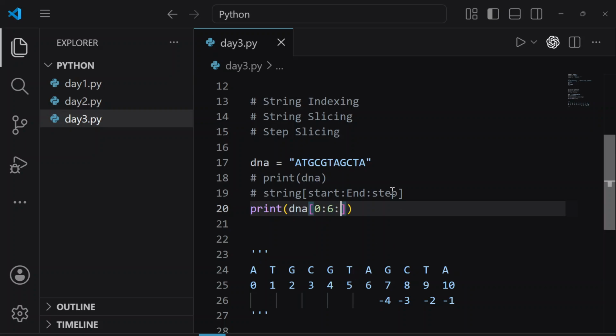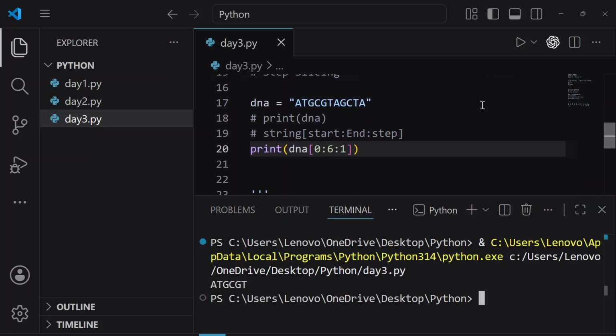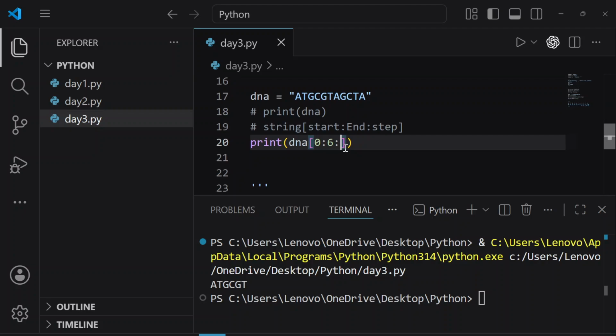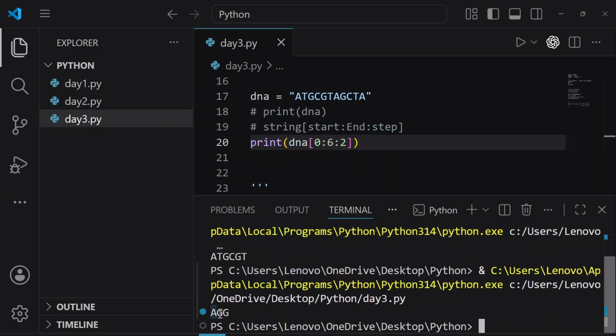And here we are going to give step. First of all, let's write 1 here. We understand step 1 means A, then T, then G, then C, then G, then T. Right? This is 1 step. Means we are going to see A, T, G, C, G, T. Let's run it. So here we are seeing A, T, G, C, G, T. Now if I increase the step, this time we are seeing A, then we will see G, then we will see G and so on. So let's run it. So here we are seeing A, G, G.